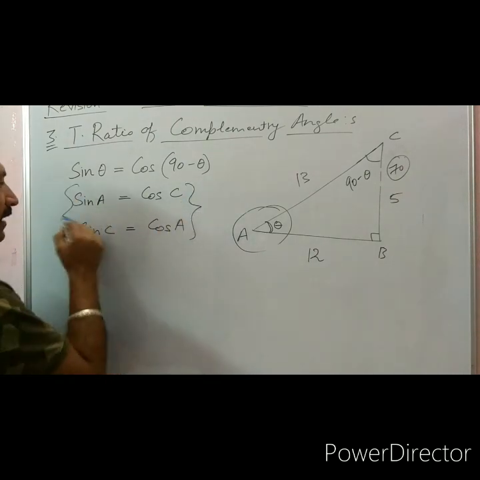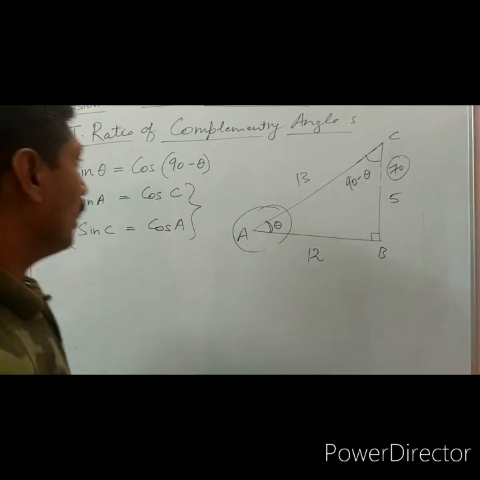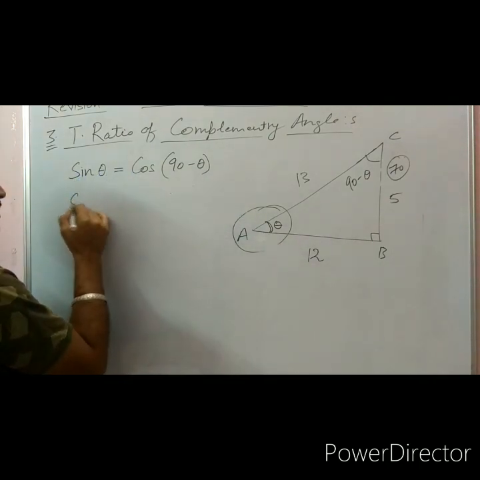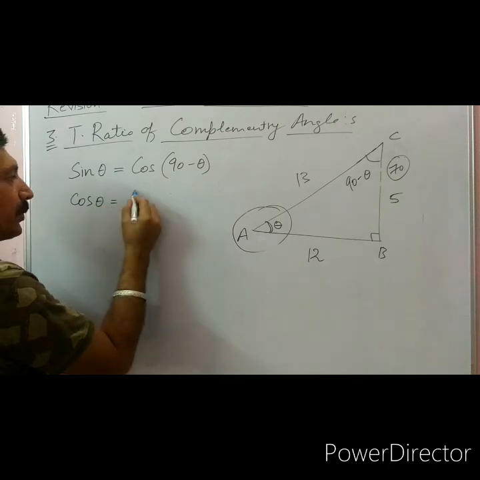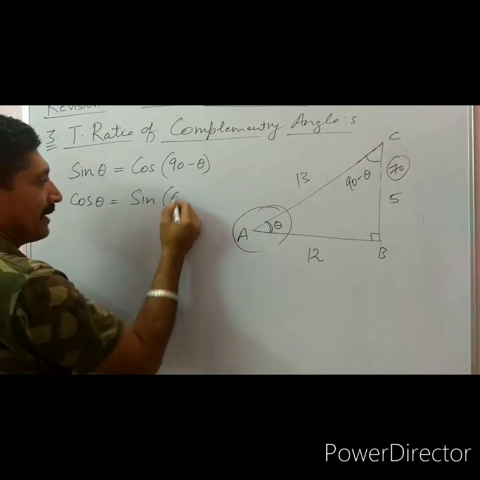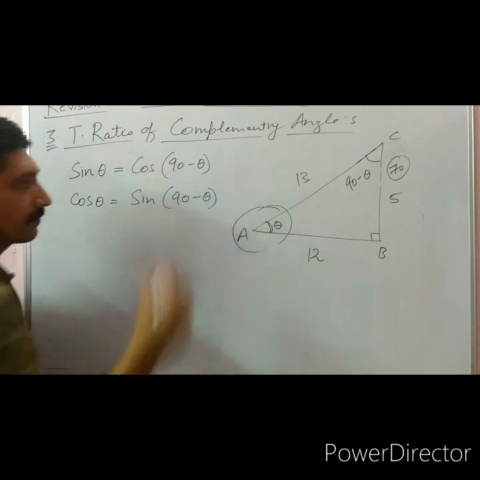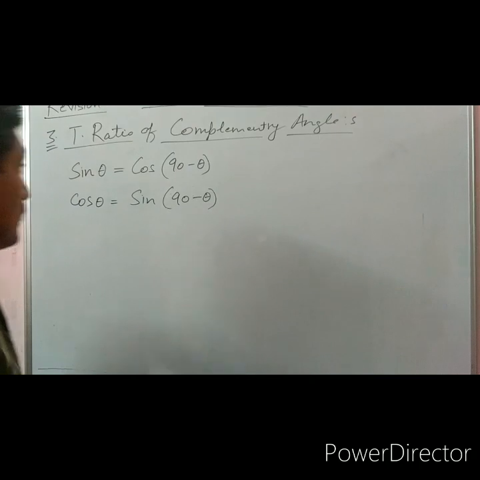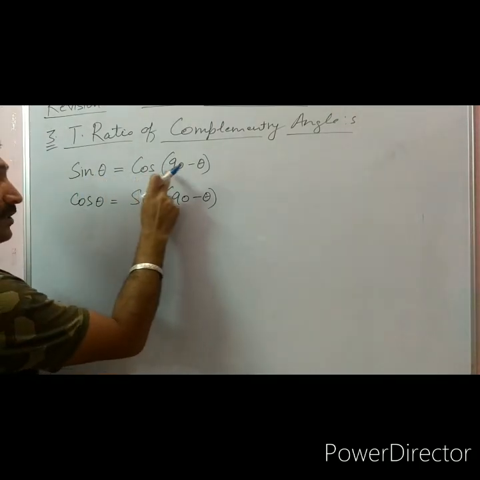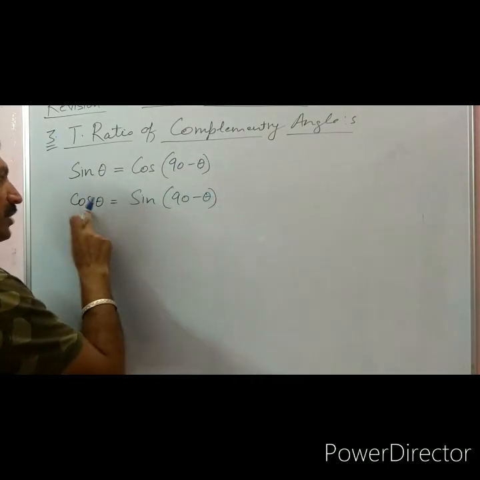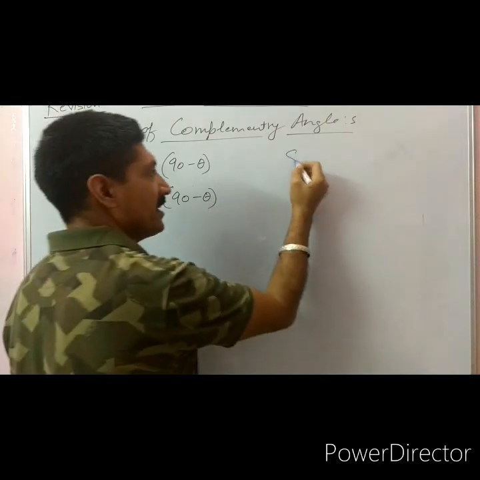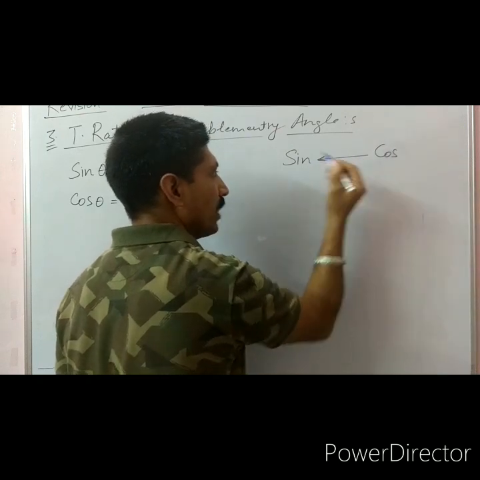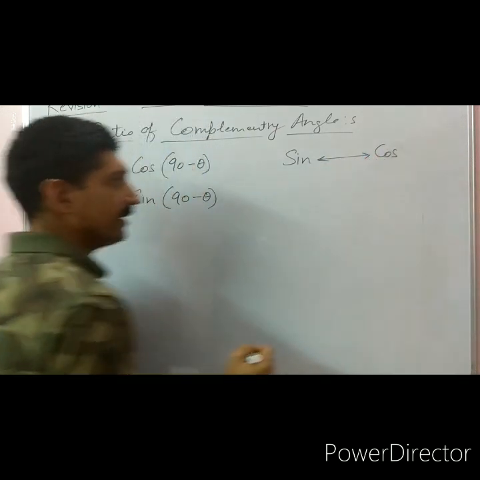We can write it in this format, but in the book they write sine of theta is equal to cosine of 90 minus theta, and cosine of theta is equal to sine of 90 minus theta. Sine is changing to cosine and cosine is changing to sine, right?